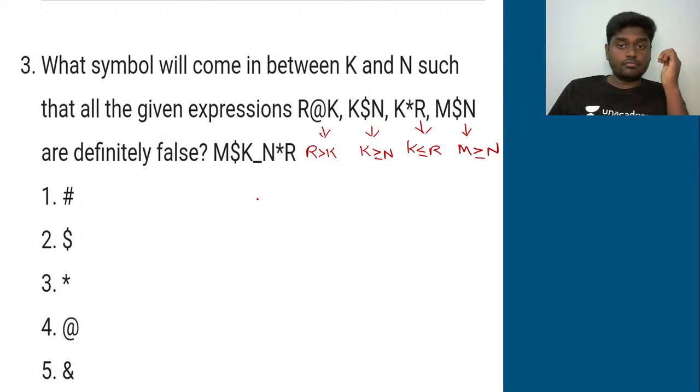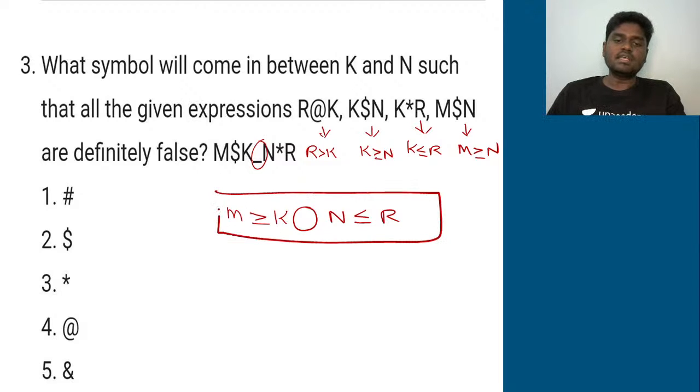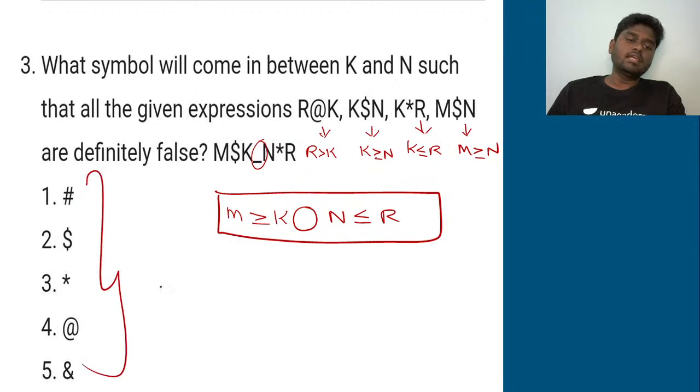So these all four expressions need to be definitely false. So what is that symbol which I should insert here? That's your question. First of all, let me just put in the respective symbols here. M greater than or equal to K, and this thing I don't know what to insert, N, and R less than or equal to R. This is what we have. So I need to simply see which option out of 4 I need to insert here so that all the 4 statements are definitely false.